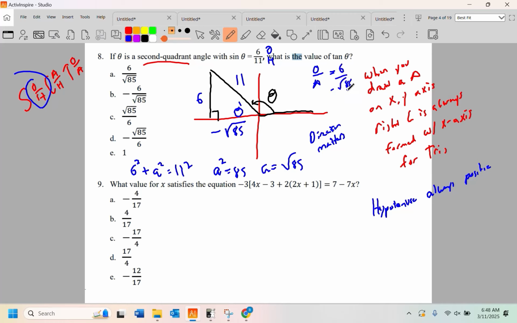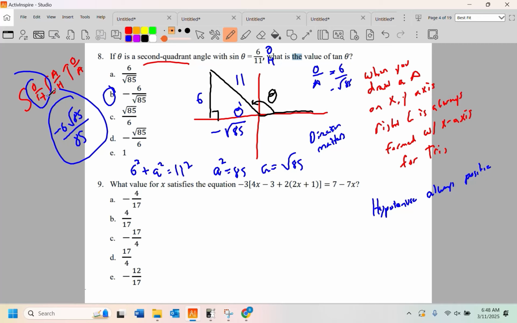Now the test maker here didn't even bother cleaning this up. They should have written negative 6 roots 85 over 85, but they didn't, so whatever. Who am I to judge? It's made by a UTA, a college professor who does not know what the standards in the state of Tennessee in Algebra 2 are. He does not know them, or she, they do not know them.